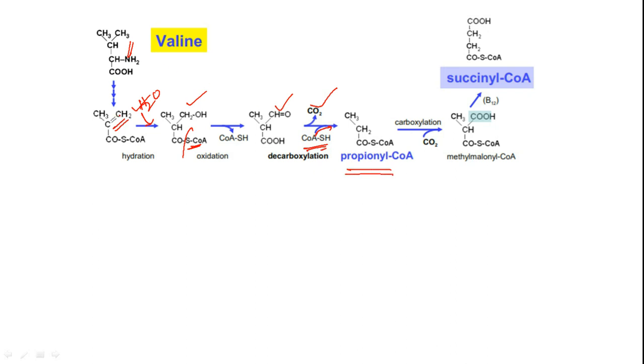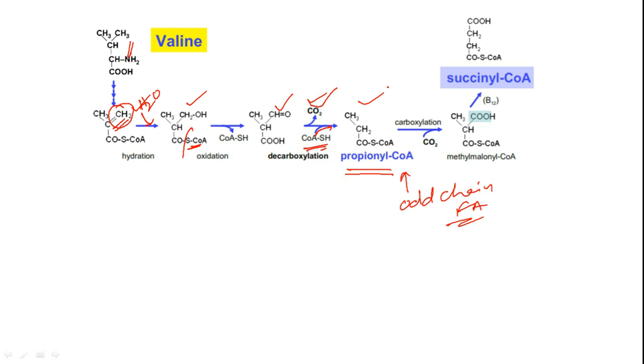The ultimate objective of this entire exercise is to remove one of the carbons as carbon dioxide to obtain propionyl CoA. Propionyl CoA is also obtained from odd chain fatty acid metabolism.